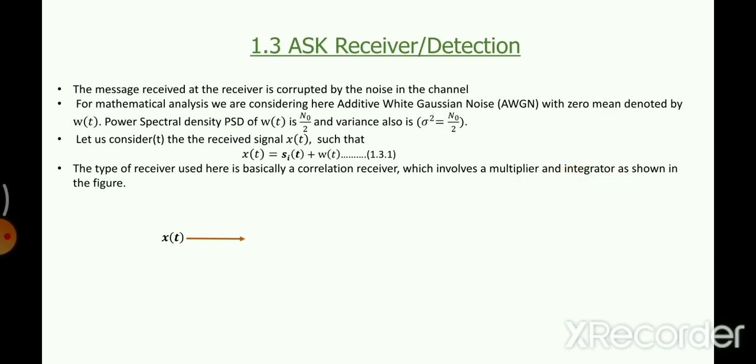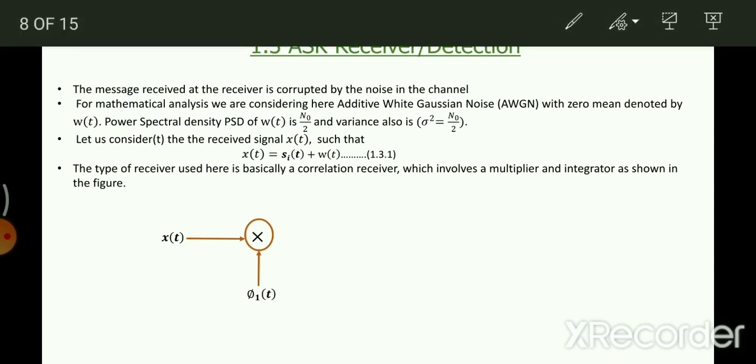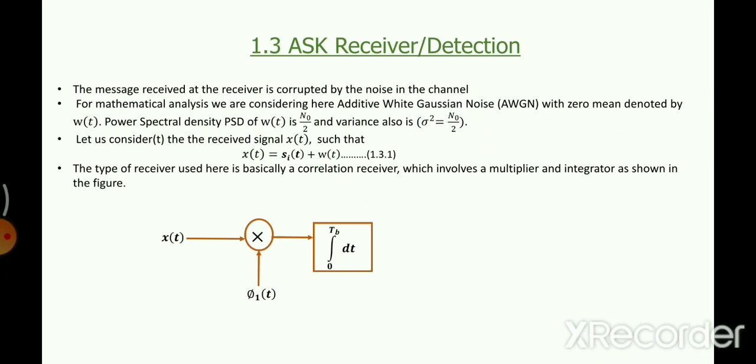The input, the received signal, is x of t. It will be applied to a multiplier, which will multiply the basis function with the received signal, and then it will be followed by an integrator. As I told you, this integrator will integrate every T seconds, and the bit duration is Tb. T is equal to Tb, so that much area it will sweep.